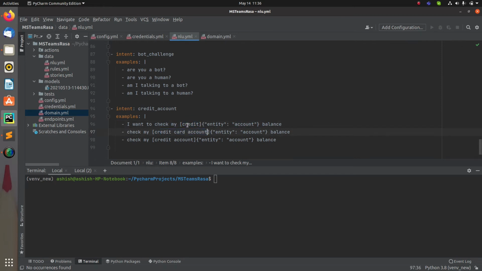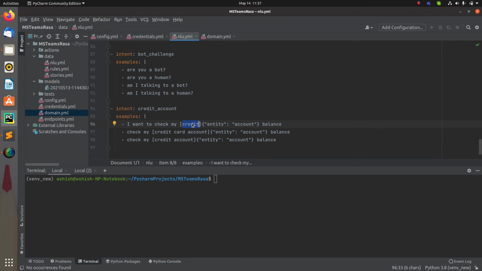Now the thing is, I have one entity with the name account, and I can say that account value in different ways. I can say credit, I can say credit card account, similarly I can say credit account, similarly I can say cred, or whatever it is. So there are different ways to say the same thing, or to assign the same value. I want to consider all of them to be the same value; instead of passing all the values separately, I will be assigning a single value to all of them. So in short, this is what a synonym is.